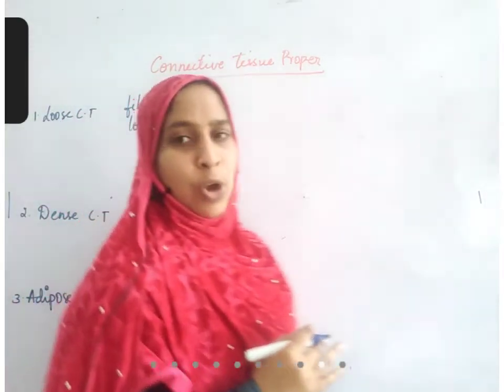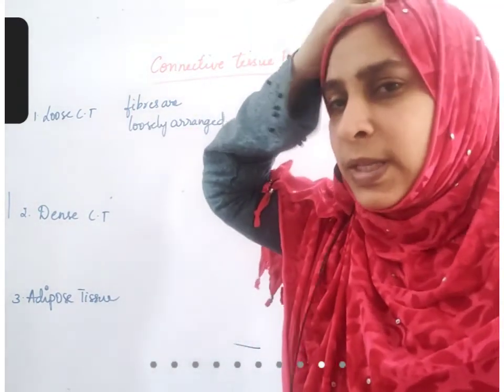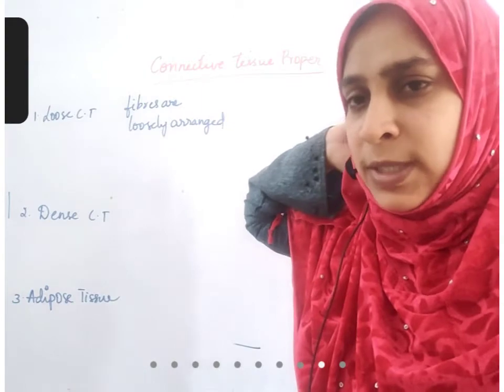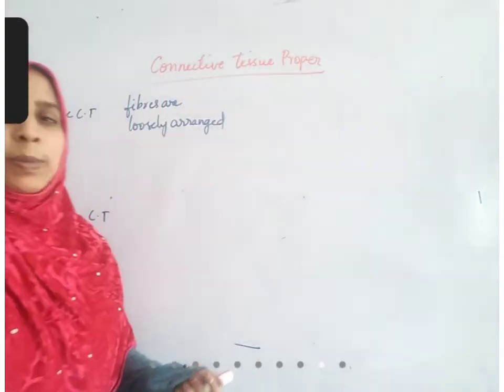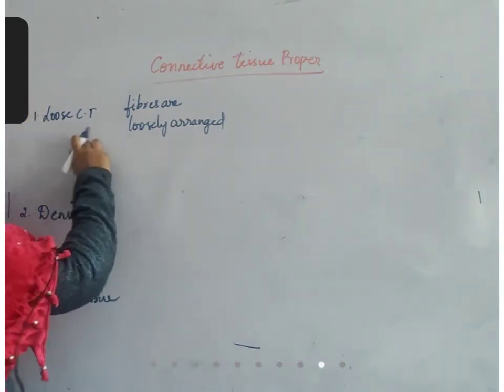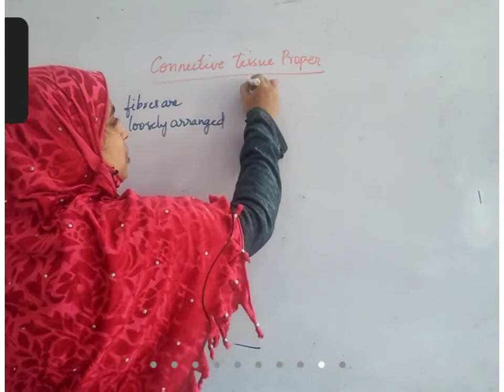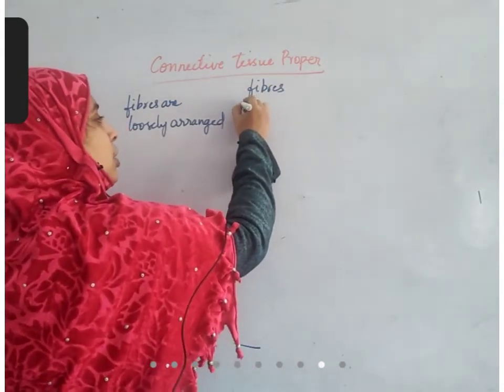Every connective tissue will not have all the components. Sometimes one type of fiber will be present, sometimes two types of fibers may be present, sometimes one type of cell may be present, sometimes two types of cells may be present. So in case of this loose connective tissue, all the three types of fibers are present.